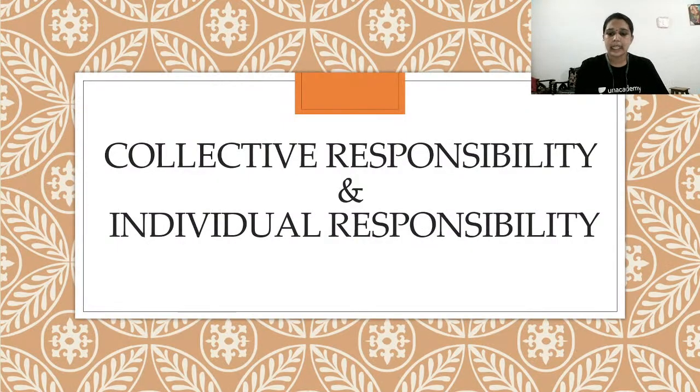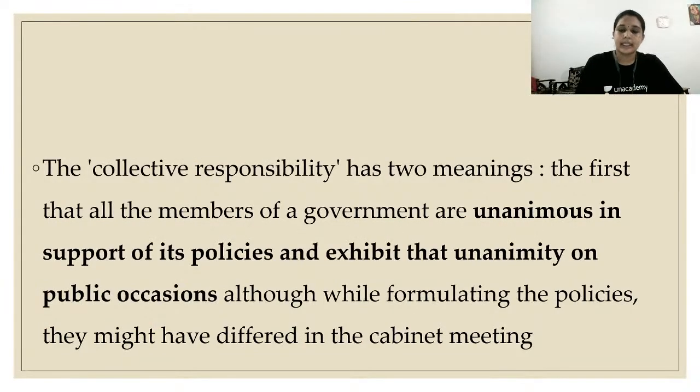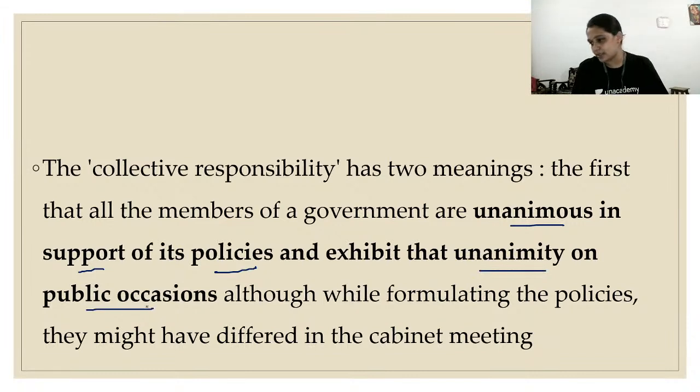Next, collective responsibility and individual responsibility. What do you mean by collective responsibility and individual responsibility? Collective responsibility has two meanings. The first is that all members of the government are unanimous in support of its policies and exhibit that unanimity on public occasions.